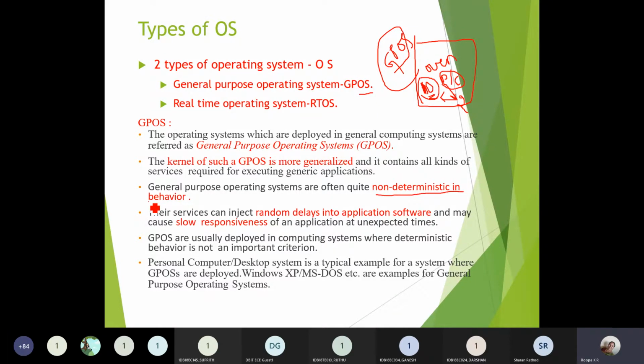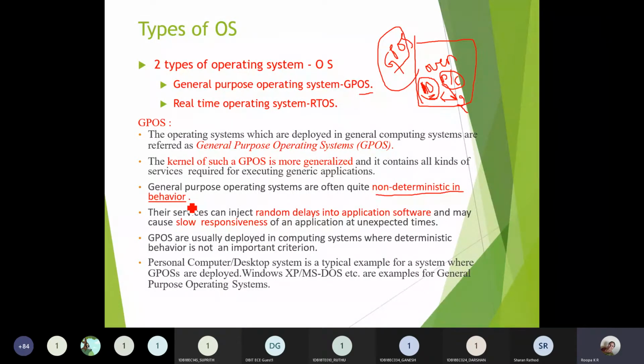Whatever applications you are designing, you cannot say that after giving this input, after processing the input by the operating system or the functional unit of an embedded system, it should give the output within a stipulated amount of time. You cannot guess the processing time of that particular input. There may be certain delays due to the resources, which may delay the processing of the data you give as input. So we cannot determine the output of the system in a predefined time.